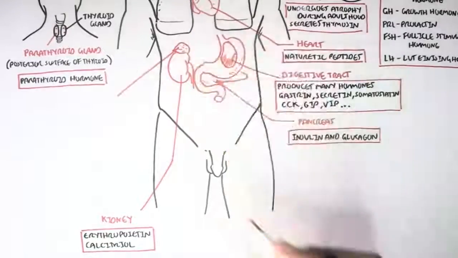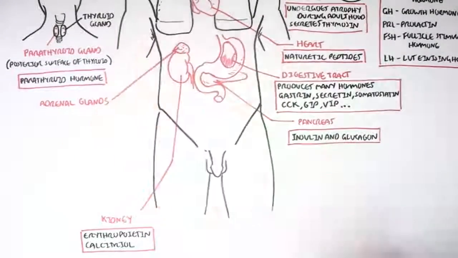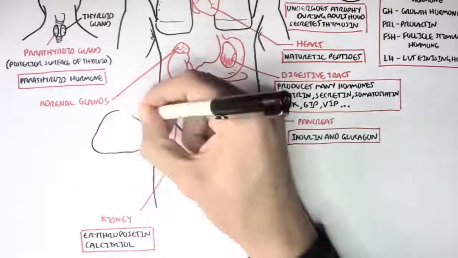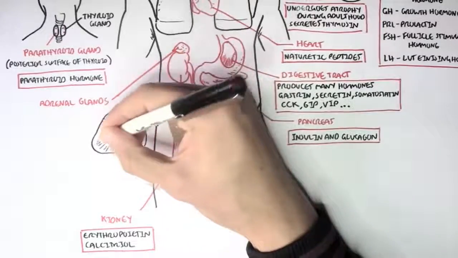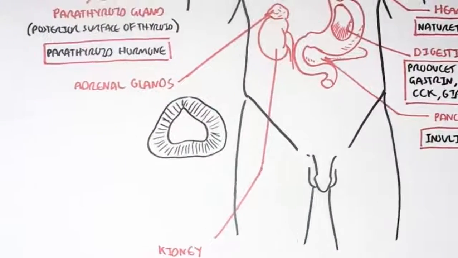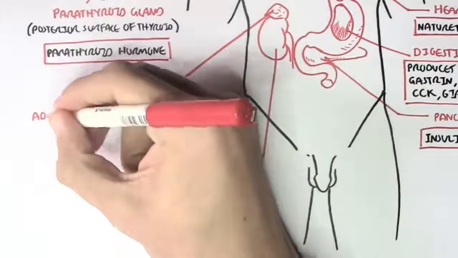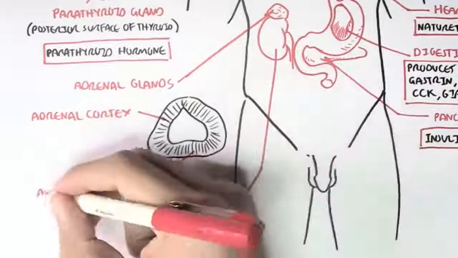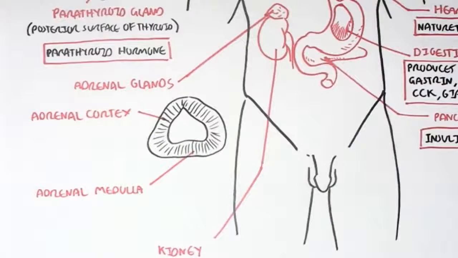If we take a cross-section of the adrenal glands, we have two adrenal glands, of course, because we have two kidneys. In the cross-section, we have the adrenal cortex, the outer part of the adrenal glands, and then we have the adrenal medulla, the middle of the adrenal glands. And this line I'm drawing for the adrenal medulla is meant to be in the middle of the adrenal glands, not on the outside. It's a mistake.